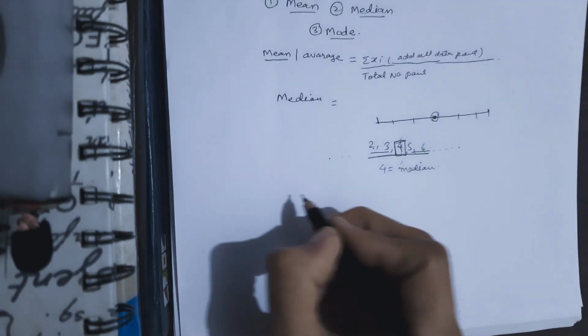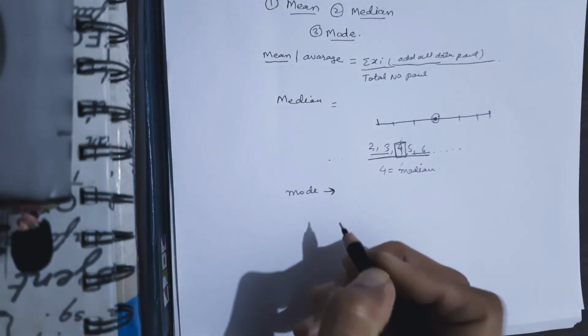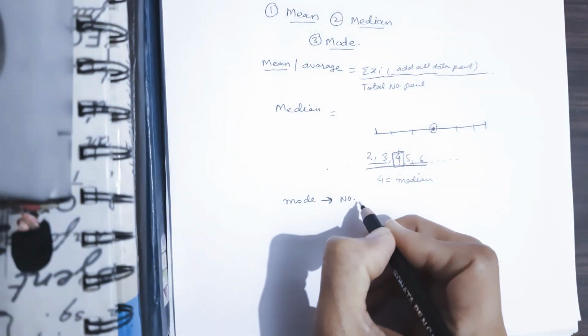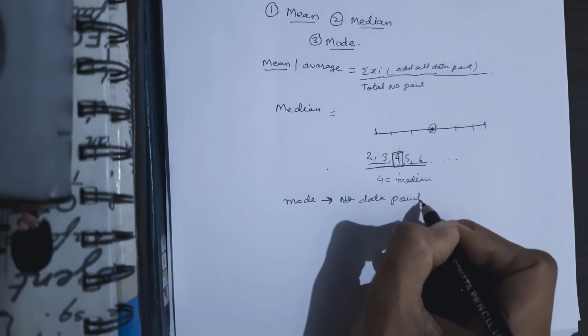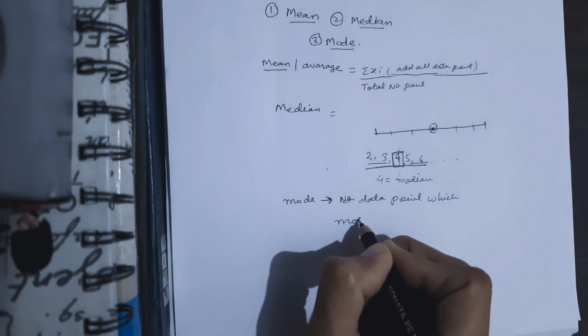Okay. Now what is mode? Mode is nothing but the number or data point which is repeated the most.